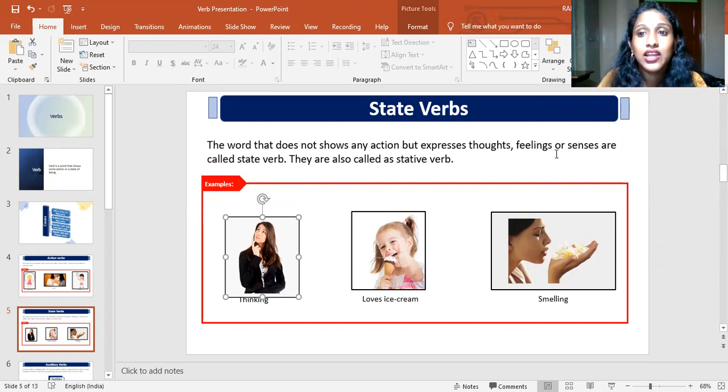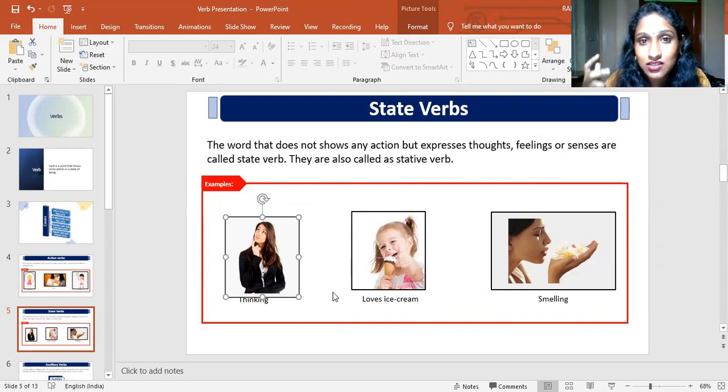And the feelings or senses: we all know the five physical senses: seeing, smelling, hearing, tasting, feeling. For example, seeing, hearing, smelling, feeling are all state verbs, which do not perform any action but express a situation. And feelings, for example, she loves ice cream. Here, love is a feeling.